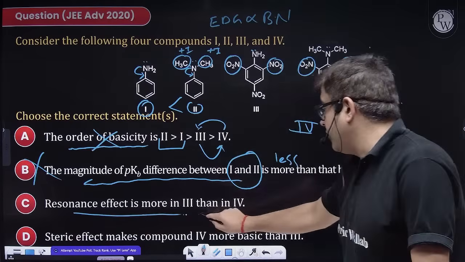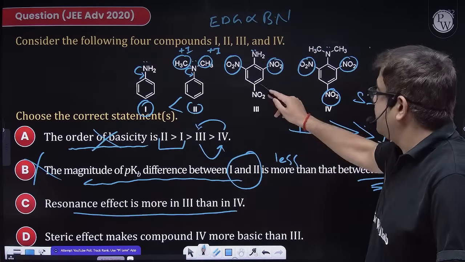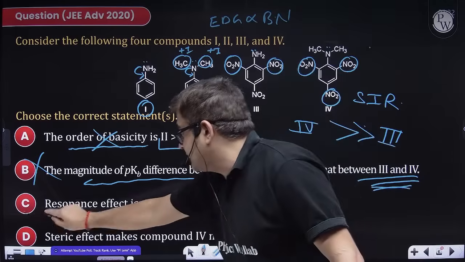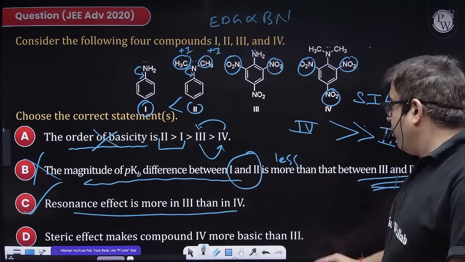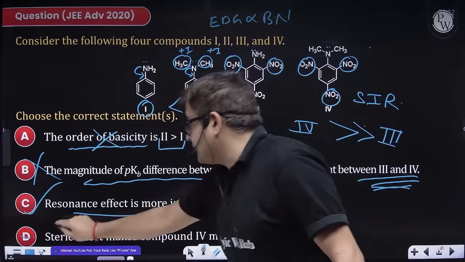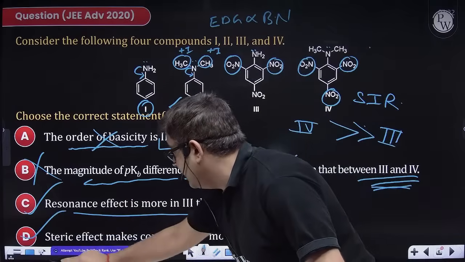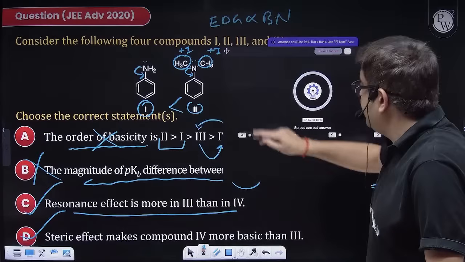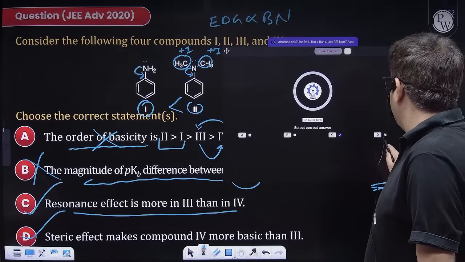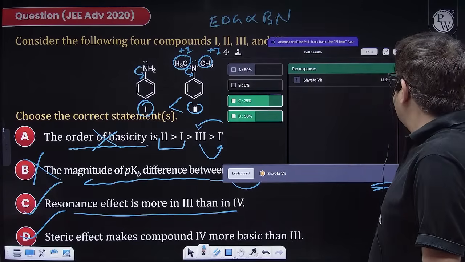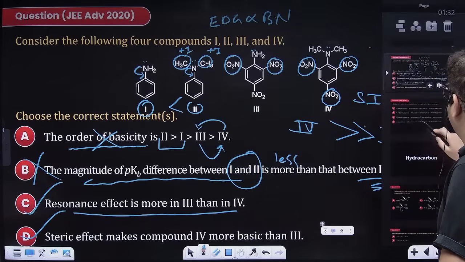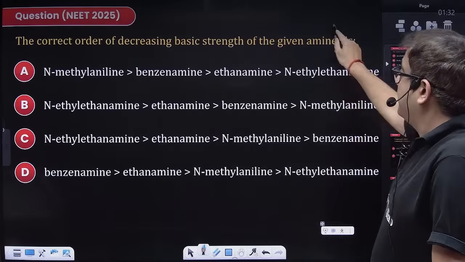Resonance effect is more in 3 than 4. Yes, because here it is inhibited. So C is correct. Steric effect makes compound 4 more basic. Yes, obviously it is also saying the correct thing. So C and D make your question correct. A rather good question. So C and D is our right answer. Okay, Shweta VK. Shweta, perfect beta. I'm very proud of you.